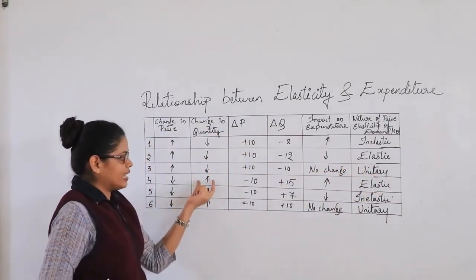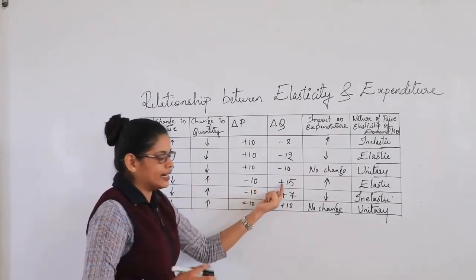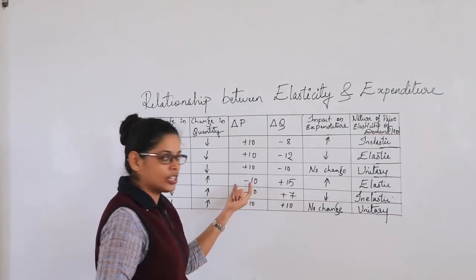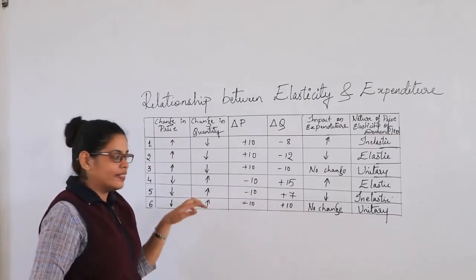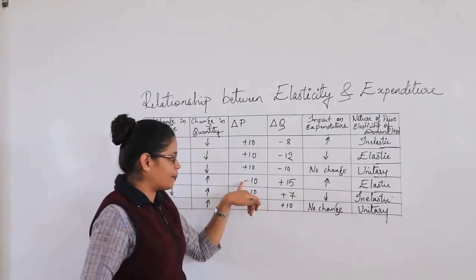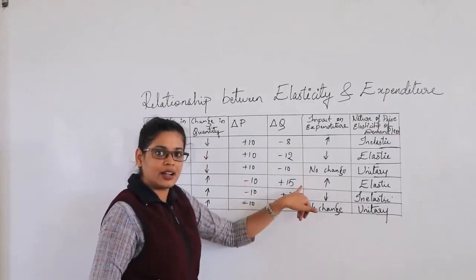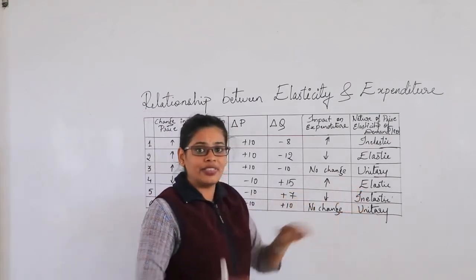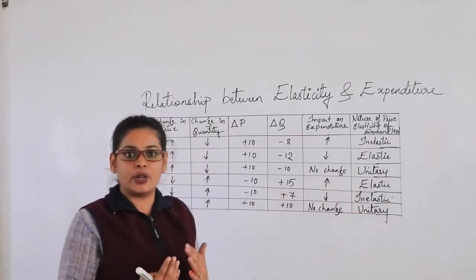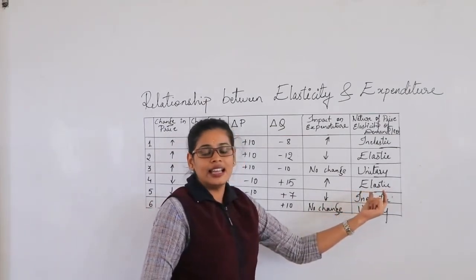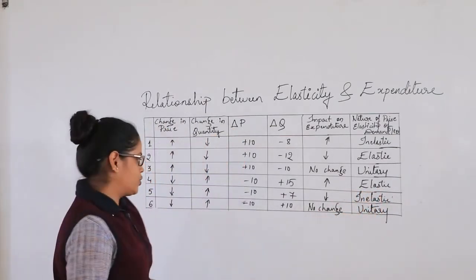But when the percentage change in the quantity is higher than the percentage decline in the price, then we can see the expenditure goes up because the price has reduced. That's the reason the quantity purchased has increased. When there is a high impact between the price and the quantity, it is elastic in nature.